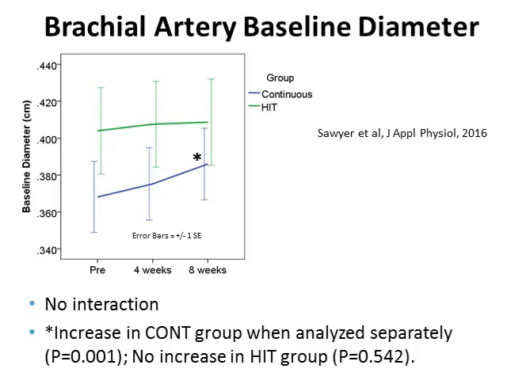Okay. The interesting thing was when we looked at baseline artery diameter, that when we look at that diameter size before we pump up the blood pressure cuff, we just look at that diameter. That's the baseline artery diameter in the brachial artery. What we saw in the HIT group was no change from pre to post, but in the continuous group, it went up. It went up significantly. So what that means is we saw not the functional adaptation in the continuous group because their FMD didn't change, but we saw structural adaptation. We actually saw artery growth in the continuous group.